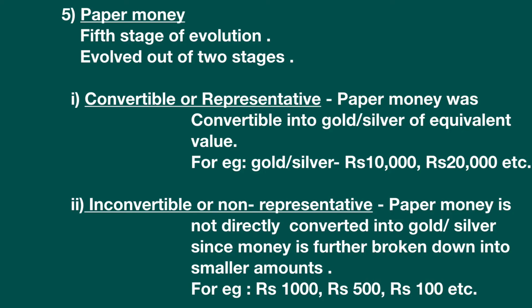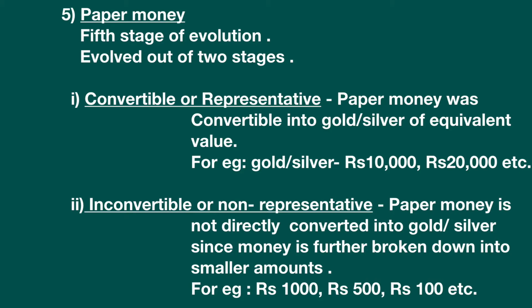But in the second stage, that is inconvertible or non-representative money, paper money is not directly converted into gold or silver, since money is further broken down into smaller amounts. For example, rupees 1000, rupees 500, rupees 100, etc. So these days we can convert money into gold only if the amount is equal to gold.